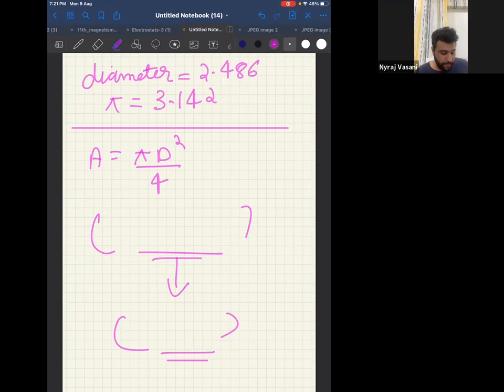Now, when you do pi d square by 4, please look at the screen. They have done it in the book. They are getting the answer as 4.8539. I'm telling you. Now, listen to me. How many significant digits are there over here?